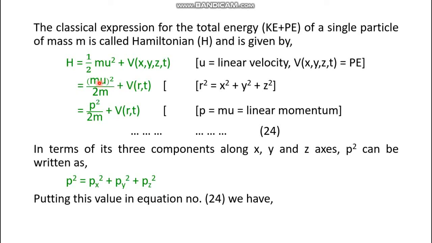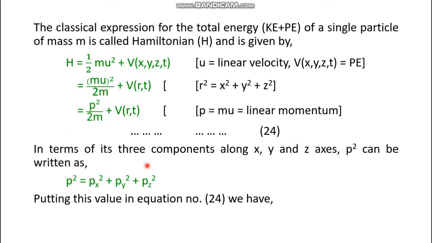And here half mu squared can also be written as (mu) whole squared divided by twice m, and actually mu is the linear momentum along any axis, that is why no suffix is given here. So this is p squared divided by twice m plus potential energy as a function of the position r and time t, and thus we get equation number 24.